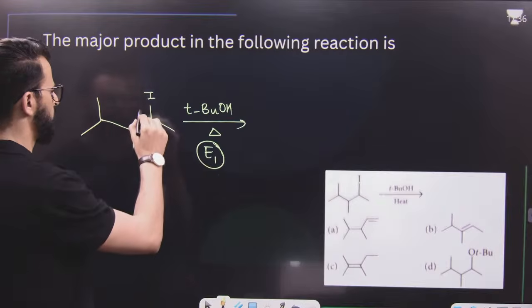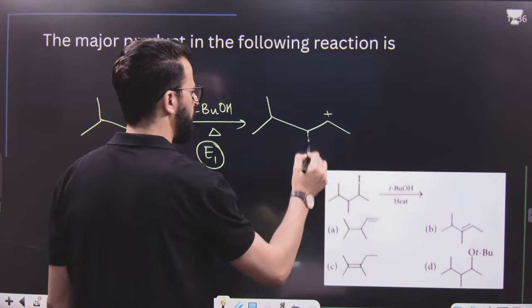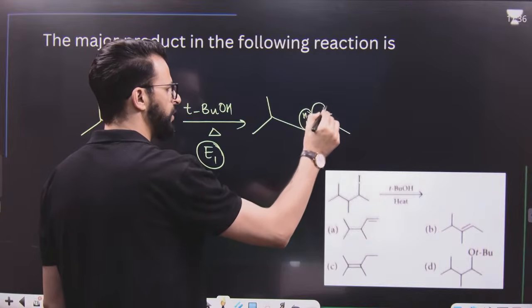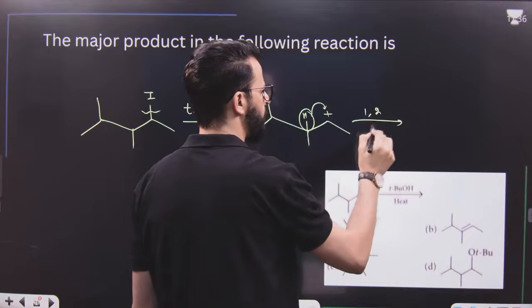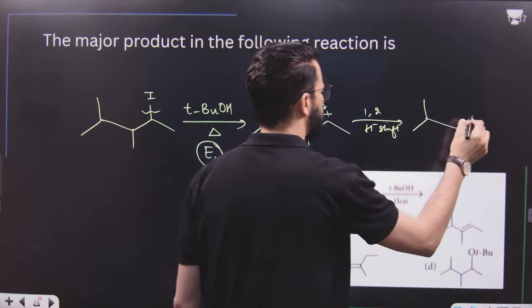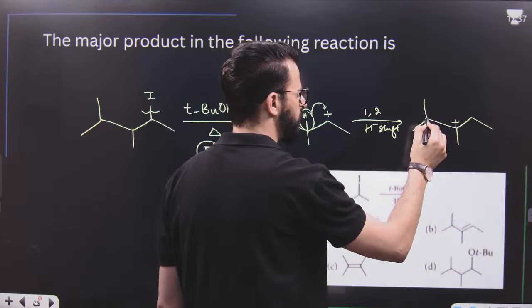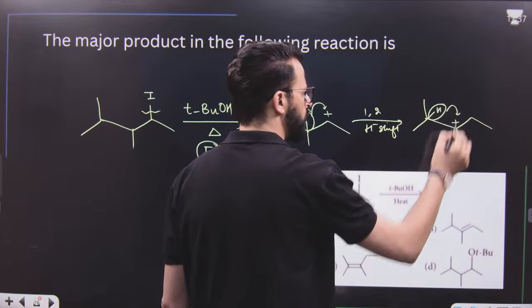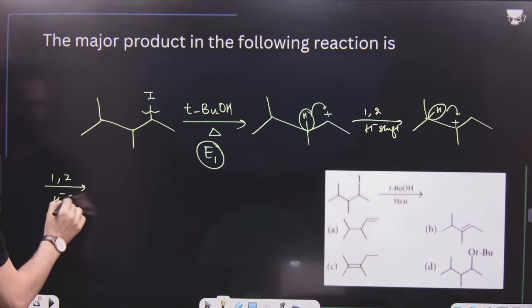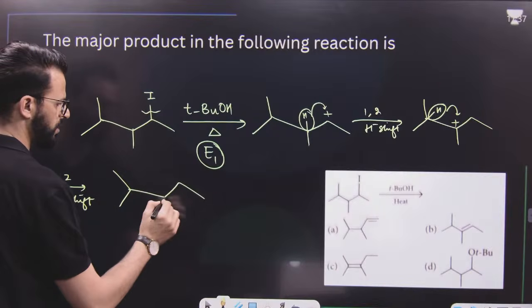Now what will happen? First, this C-I bond is broken, and then a carbocation will be formed. Then here, hydrogen is there, so a 1,2 hydride shift will take place, and it will result in the formation of a carbocation like this. Then once again, this hydrogen will be shifted over here because hydrogen is also there. So once again, a 1,2 hydride shift will take place, and it will result in the formation of this carbocation.